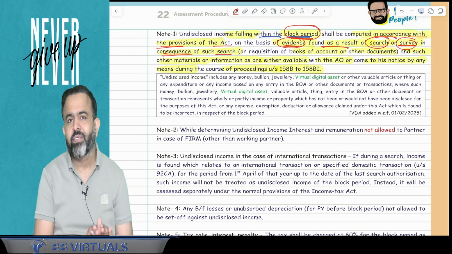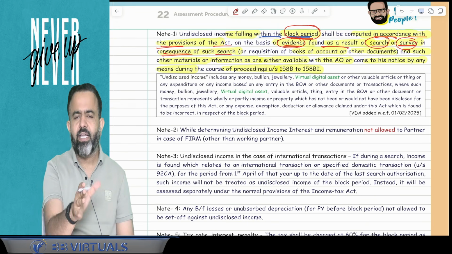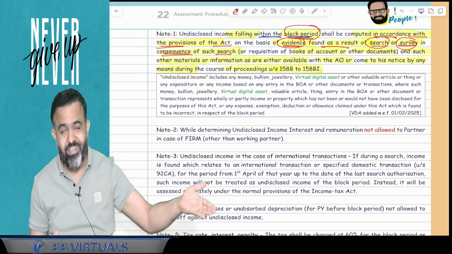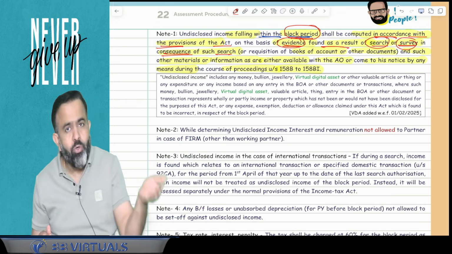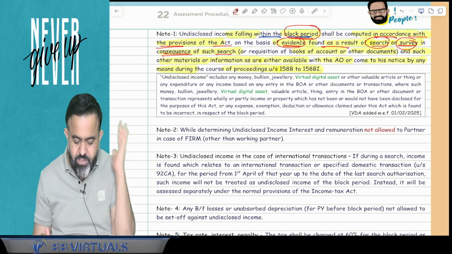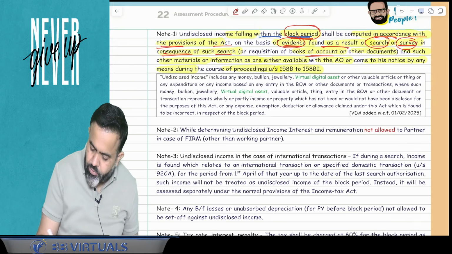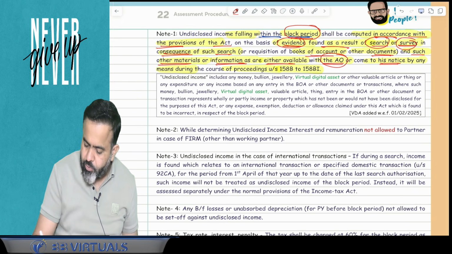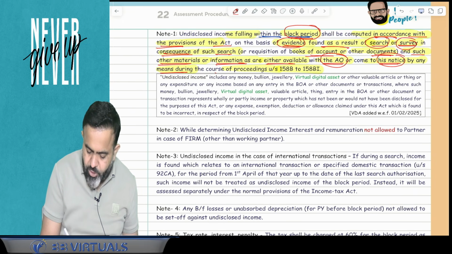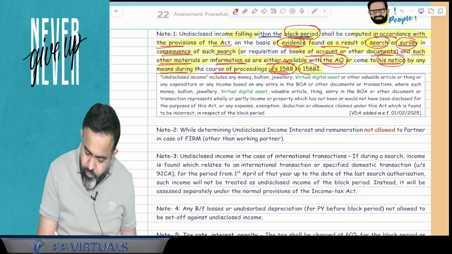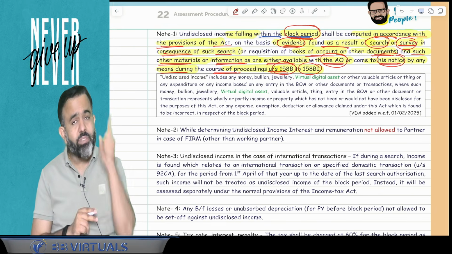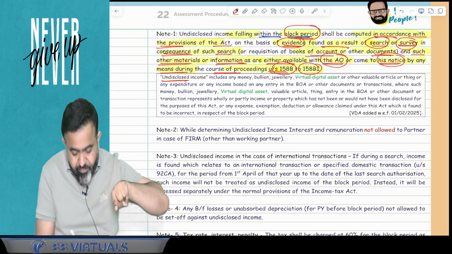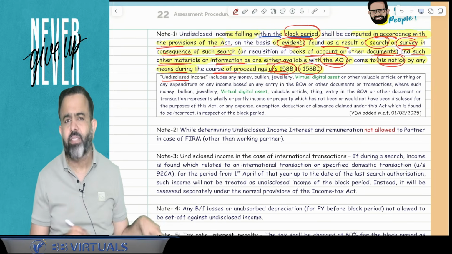Many times what happens, you guys know that first a search is conducted, after that certain surveys are conducted. So that evidence is found due to the survey in consequence of such search or requisition of books of accounts and other documents and such other material or information as are either available with the AO or come to his notice by any means during the course of proceedings under section 158B to 158BI. And undisclosed income includes, so they have also given a definition of what will be covered in undisclosed income.